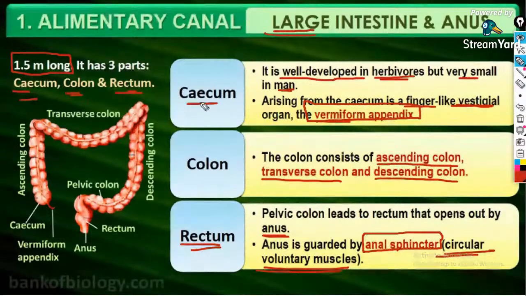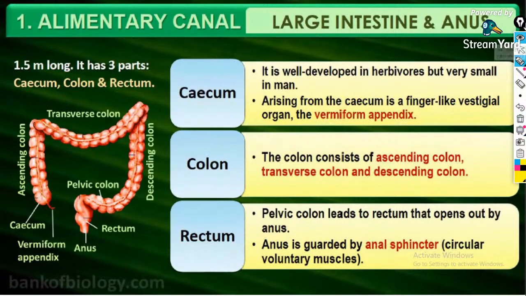Guys, this is the ascending colon. Up to here there will be the small intestine, right? From the small intestine to the ascending colon, then it will have the transverse colon followed by the descending colon, into the rectum and finally into the anus and outside of the body.